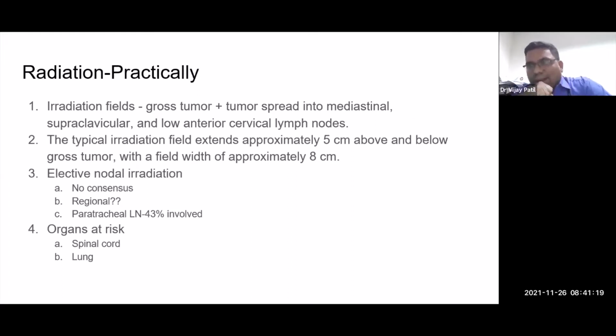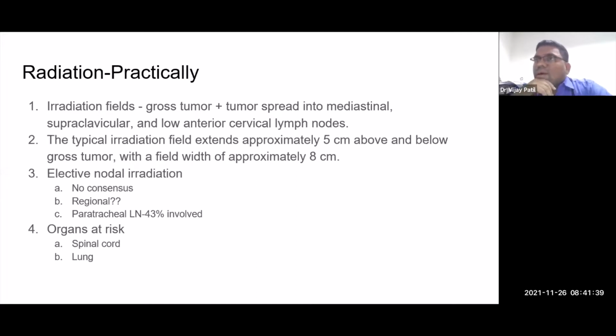Now, a few practical tips about what exactly goes into radiation when you are radiating a cervical esophagus. Whenever you plan a field for radiation, the field extends 5 centimeters above the gross tumor and 5 centimeters below the gross tumor.